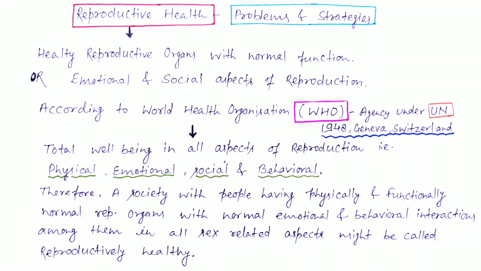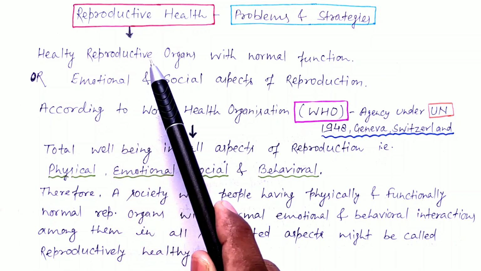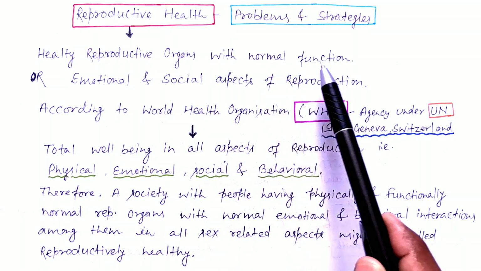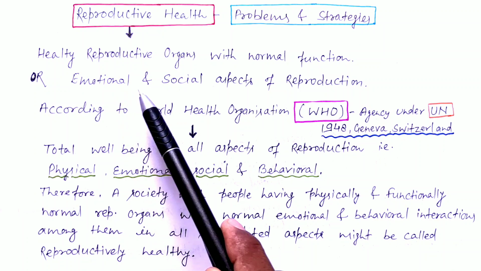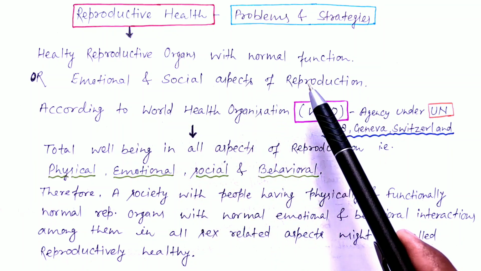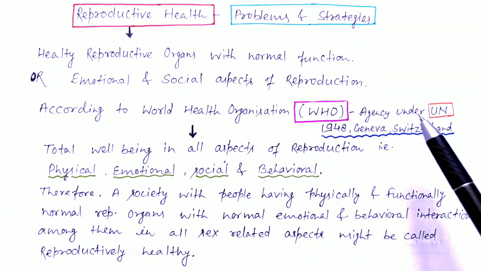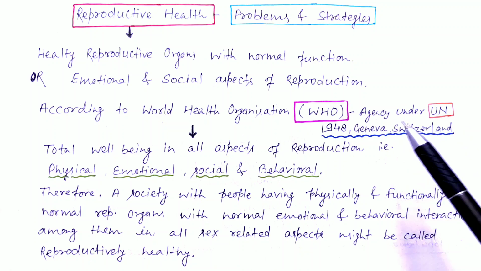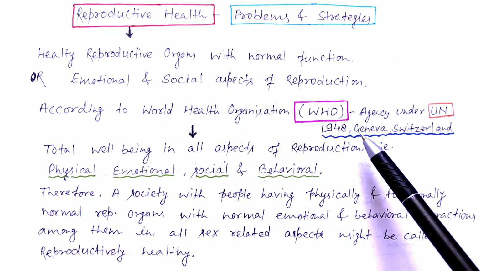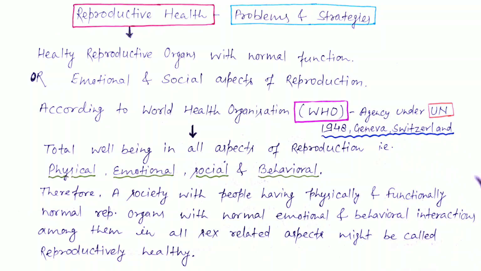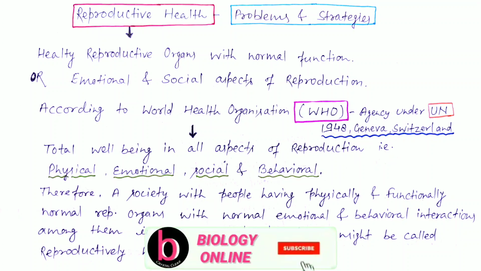So what is reproductive health? As given here, this is about healthy reproductive organs with normal functions, or emotional and social aspects of reproduction. According to WHO, the World Health Organization, which was established by the UN in the year 1948, its headquarters is in Geneva, Switzerland. So the WHO abbreviation is very important, the year of foundation and where it is headquartered. All this information is very important.